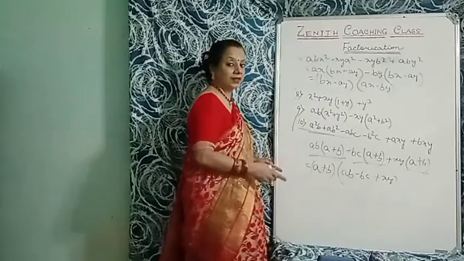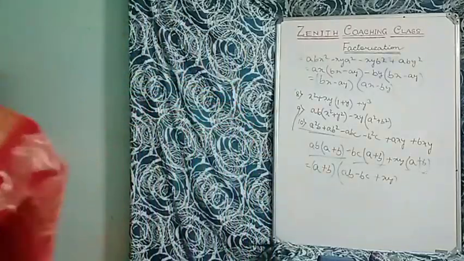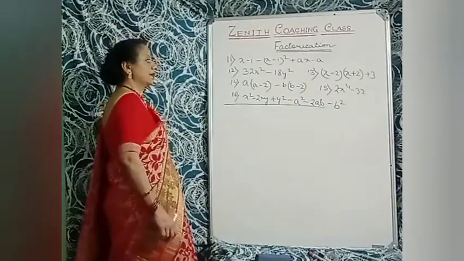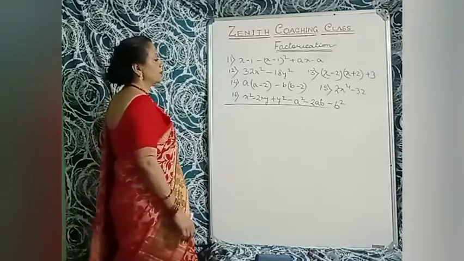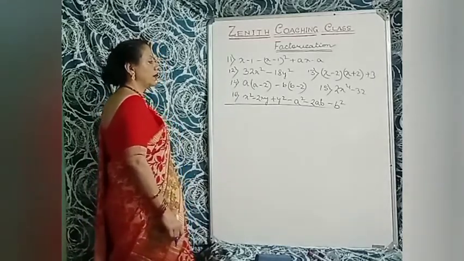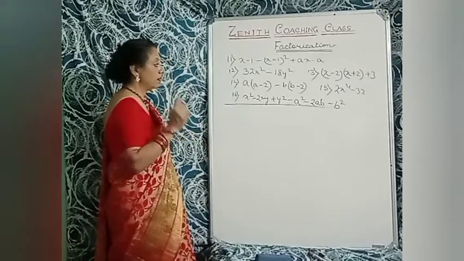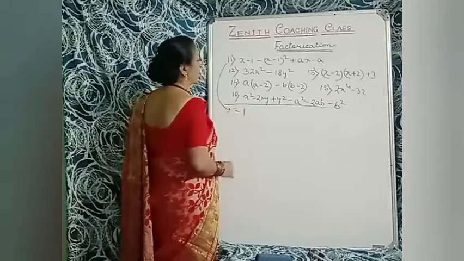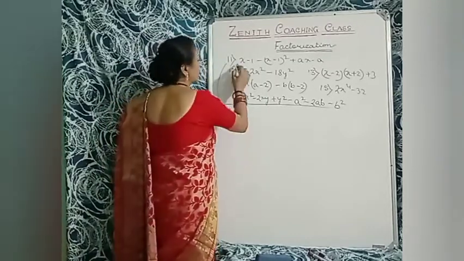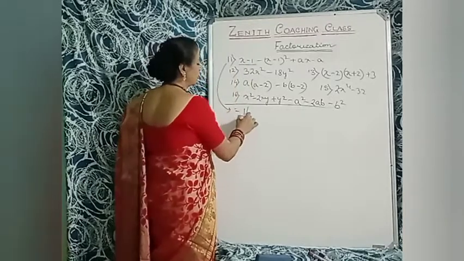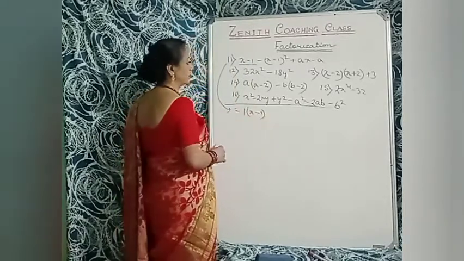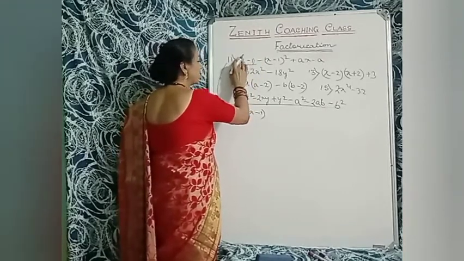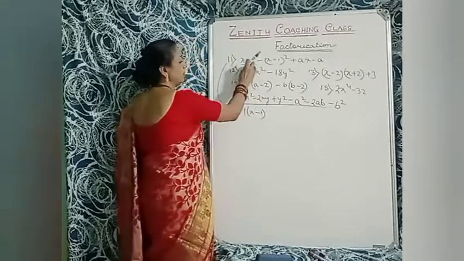I will put the next sum, that is 11th sum. So children, come to the 11th sum. That is x minus 1 minus x minus 1 whole square plus ax minus a. So what is common here? I'll show you what is common here. You will take 1 common. Why is 1 common? So in this, 1 is common. So here you will write x minus 1. So nothing is there means here is 1. So I take 1 as common.